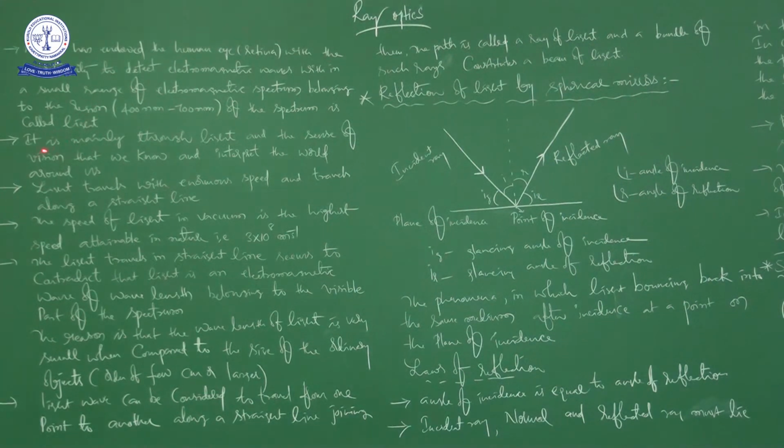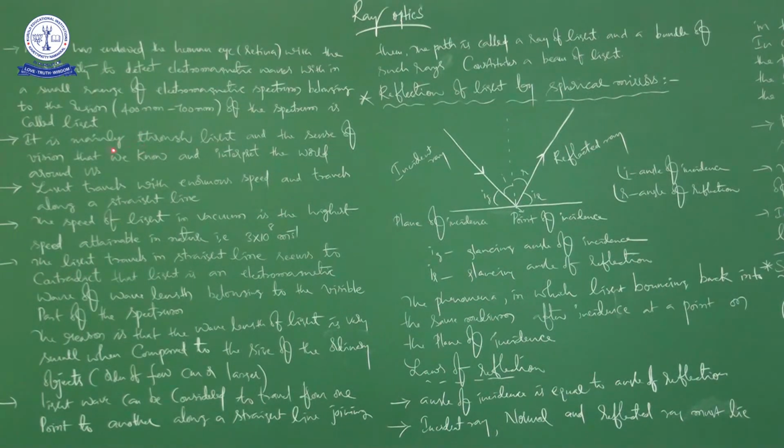Next, it is mainly through light and the sense of vision that we know and interpret the world around us. It is very interesting to imagine, no? Without the eye, what about our human body and what about the rest of the world except us? Similarly, with the eye, what are you able to view? That is the imagination we have to grasp into our mind.